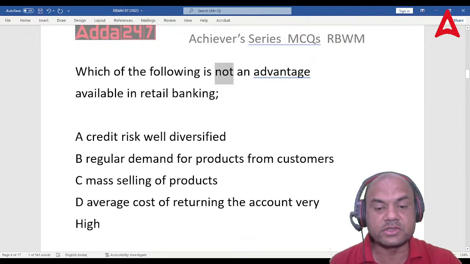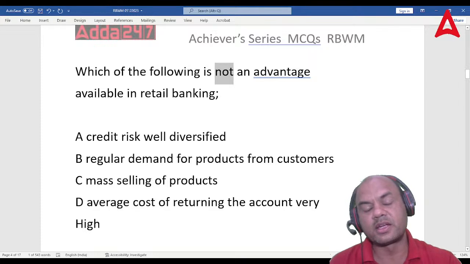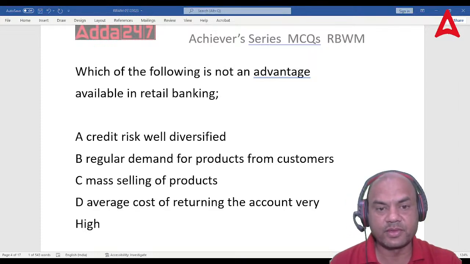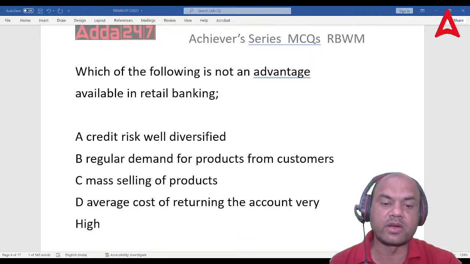And average cost of retaining the customer is very high. So which of them is not the advantage? Tell me, everyone. Is it A, B, C or D? Think over it.